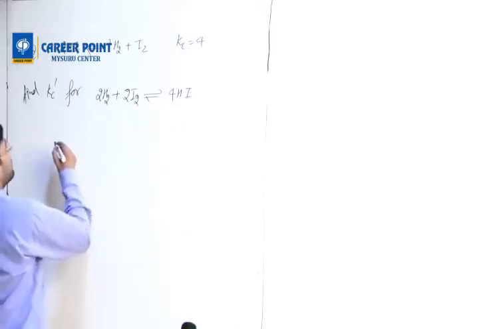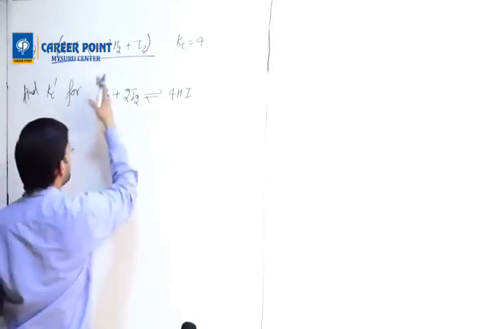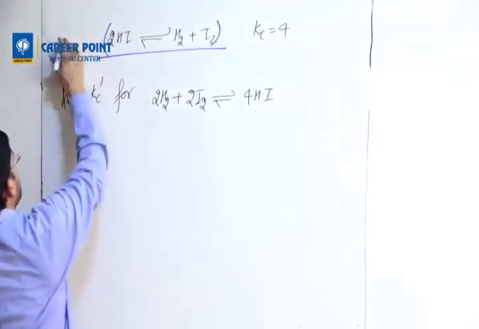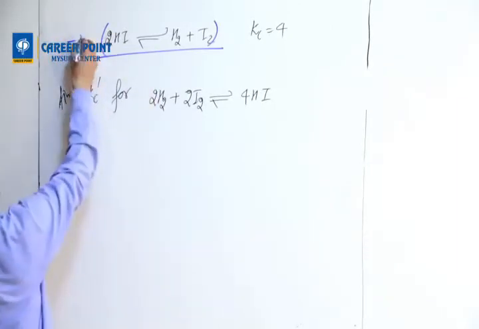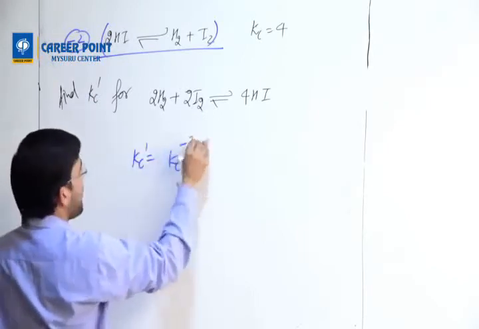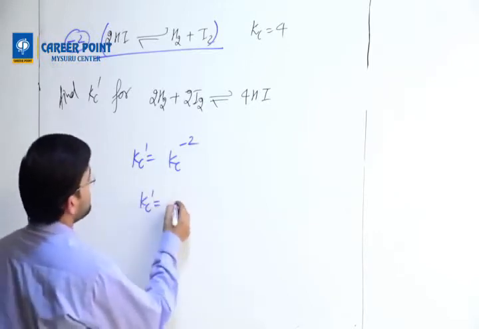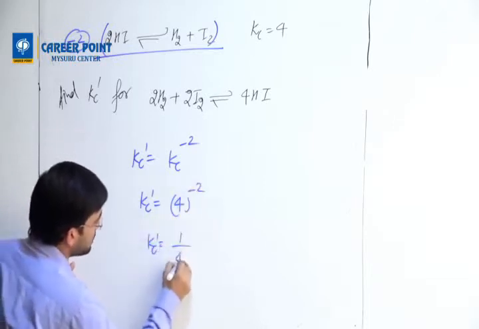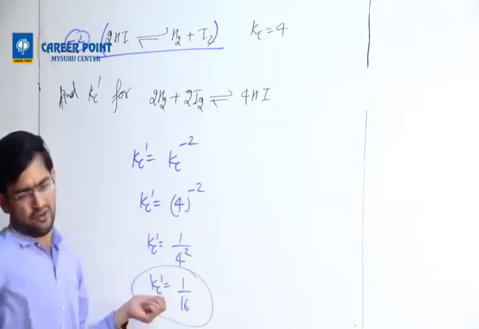Okay, so now I want to multiply this reaction by a factor to get the same reaction. You will find the product has changed direction. So one thing is sure, I have to multiply by minus also. Then what else? Multiplication of 2 also. It means I have to multiply by -2. So Kc dash equals Kc power -2. That's how easy it is, right? So Kc dash equals 4 power -2, which is 1 over 4 squared, so Kc dash equals 1 by 16.